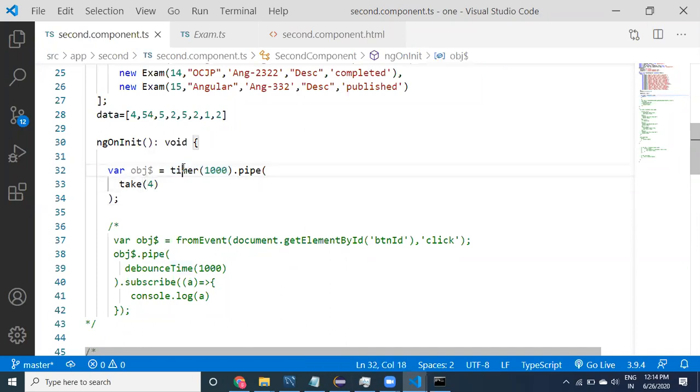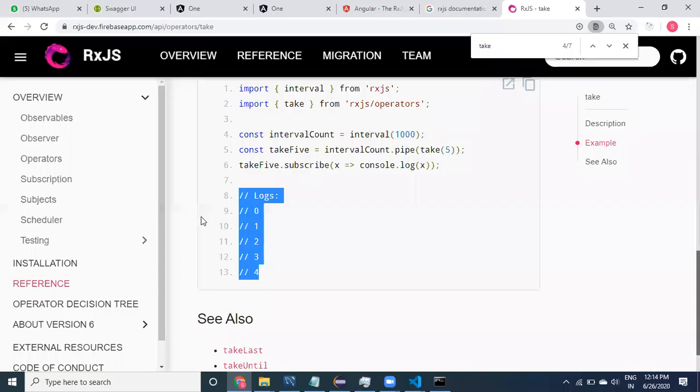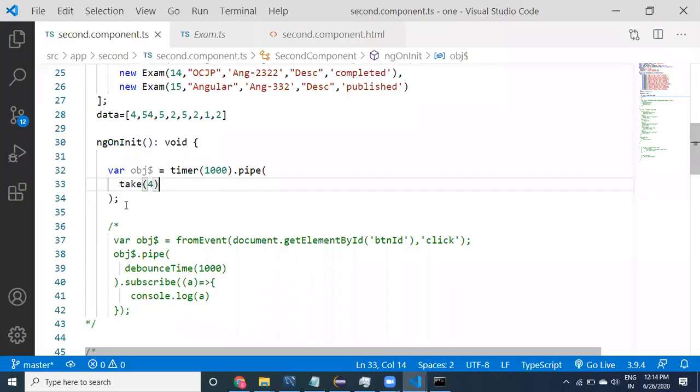Actually, if I provide timer, it keeps giving you a number of values from 0 to unlimited until you unsubscribe. But whenever you say take 4, automatically it will stop at 4. Let us look at it.